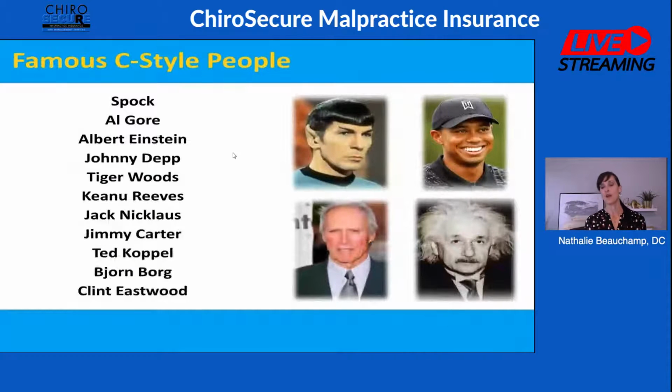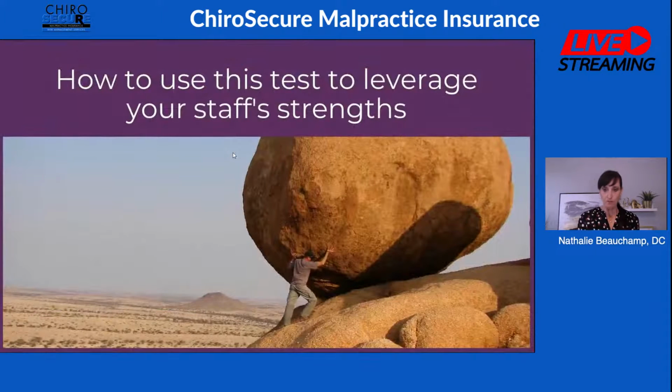So famous style people for the Star Trek fan: Spock, Einstein, Tiger Woods, Jack Nicklaus. So you can see the detail-oriented people that are going to get really granular with the details of the task. So how can we use these tests to work on our staff strength?